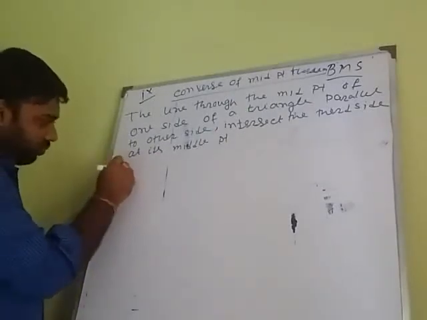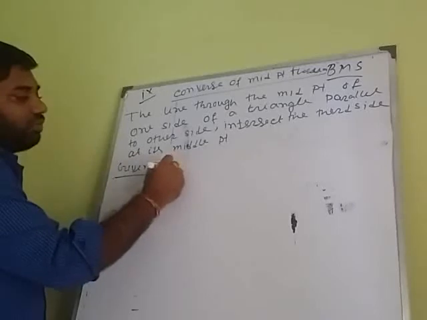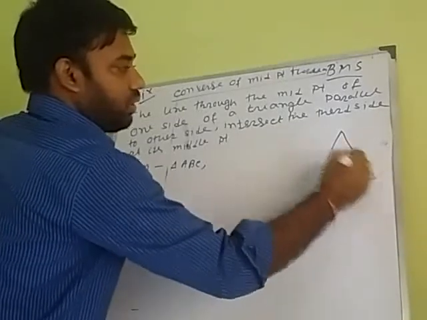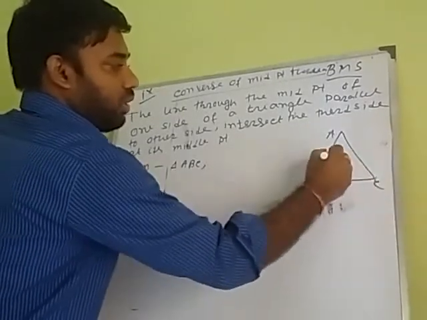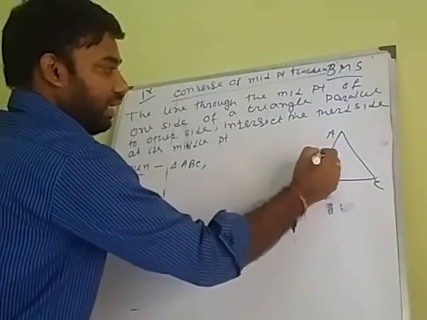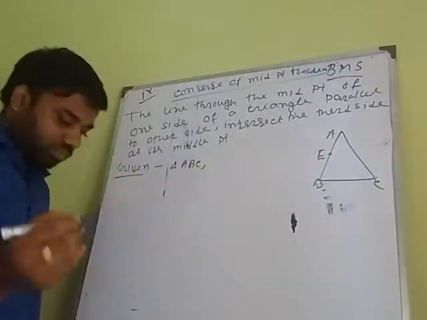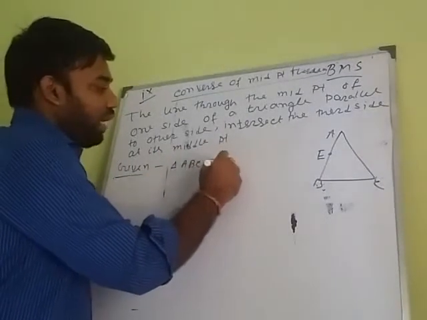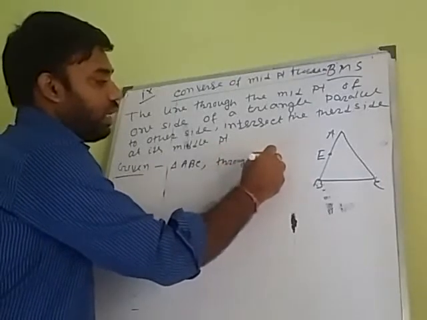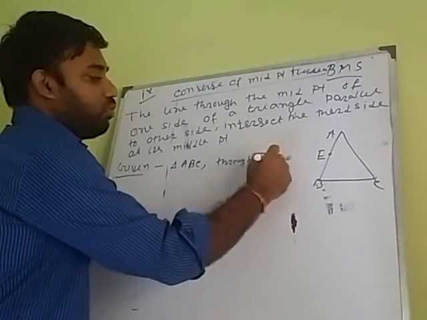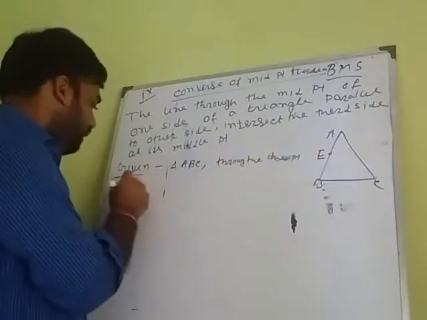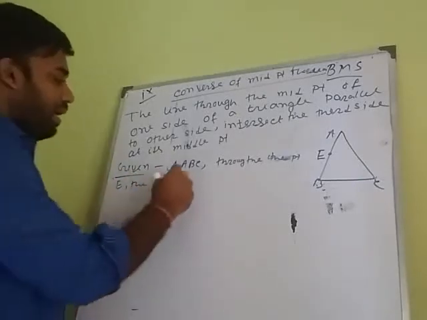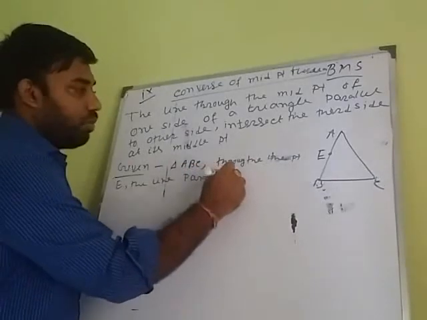So what is given? Given triangle ABC, E is the midpoint of AB, and the line through the point E is parallel to BC.